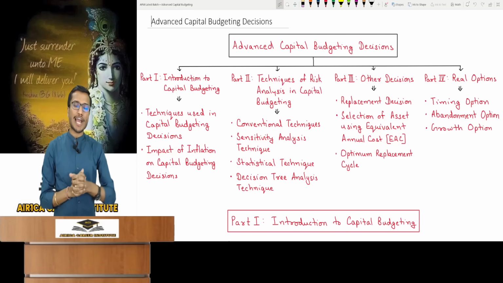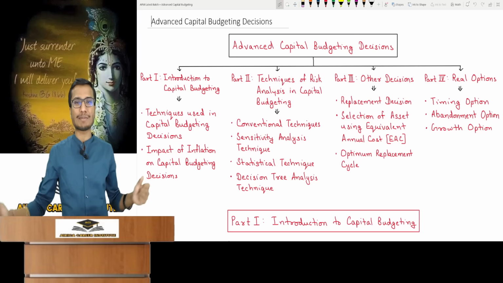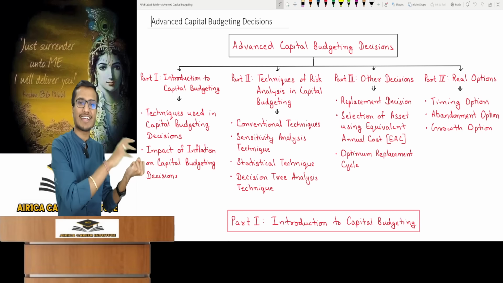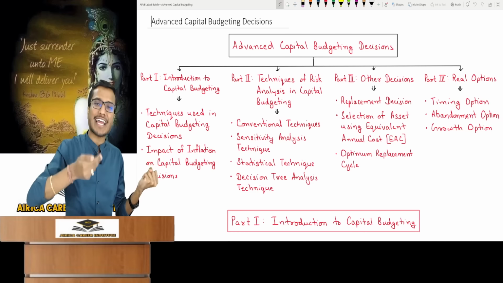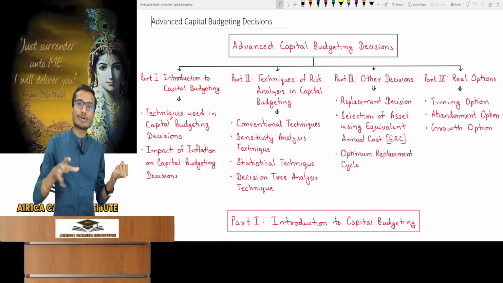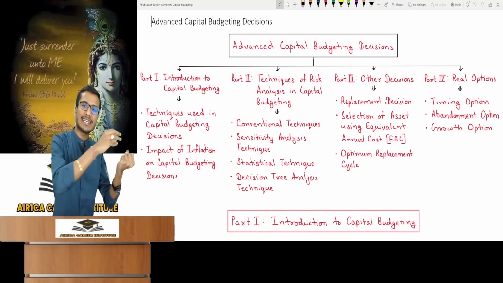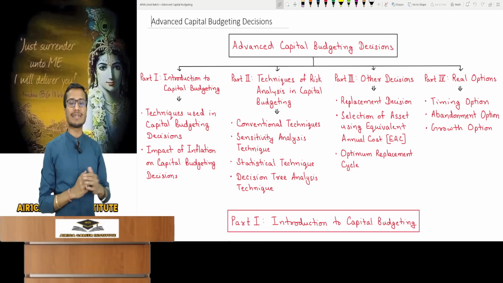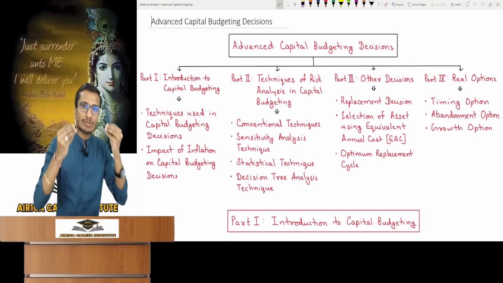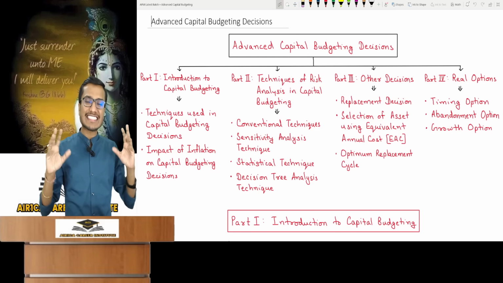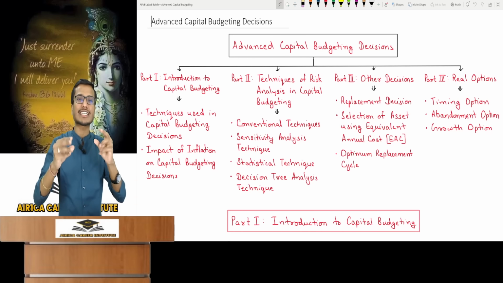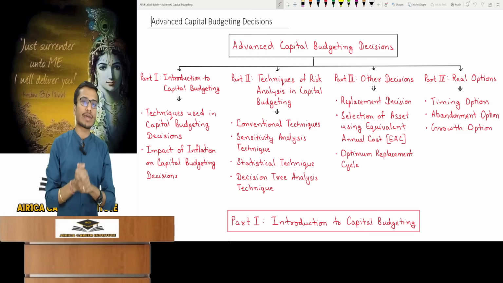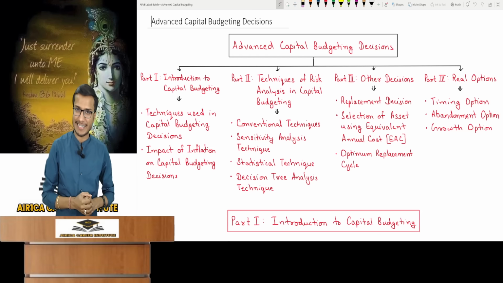If we are discussing advanced topics, then this must be a tough chapter, because many students never fully understood capital budgeting at the intermediate level. That itself seemed tough, and this is the advanced part. So how will we understand it? It's only advanced by name, otherwise it's nothing much compared to intermediate capital budgeting. Even if intermediate capital budgeting was tough for you, this chapter is very easy. You only need to learn very small things under the advanced label. You should never skip it. In a way, it gives you free marks.